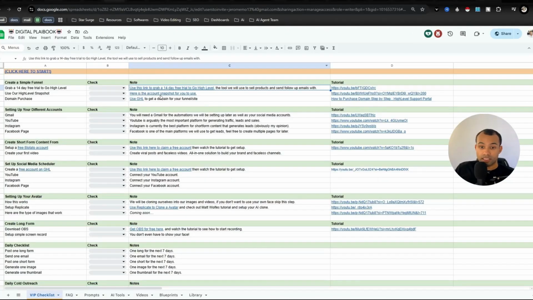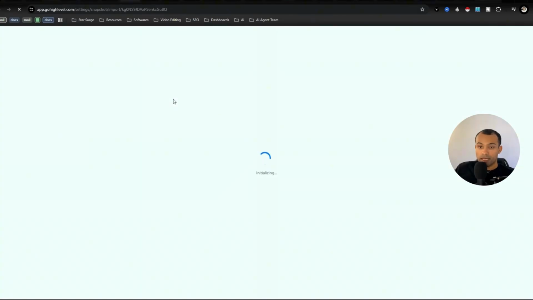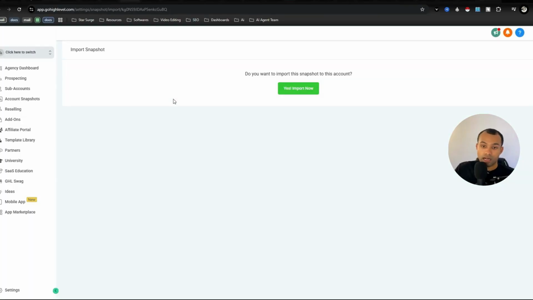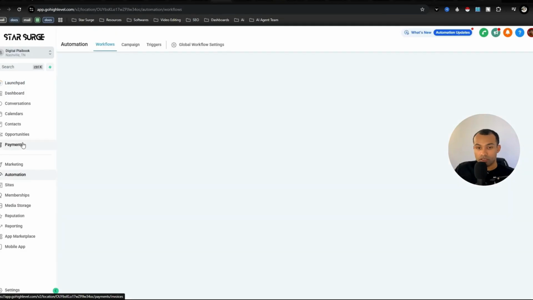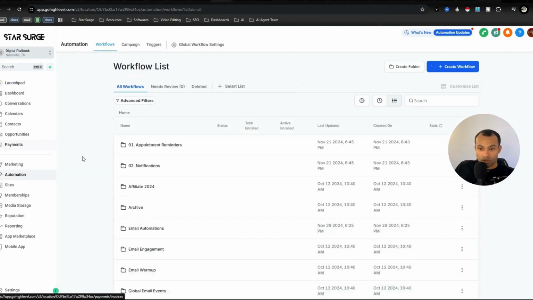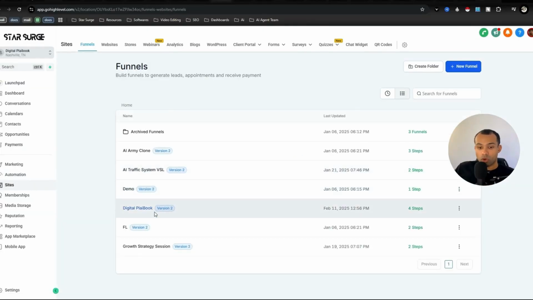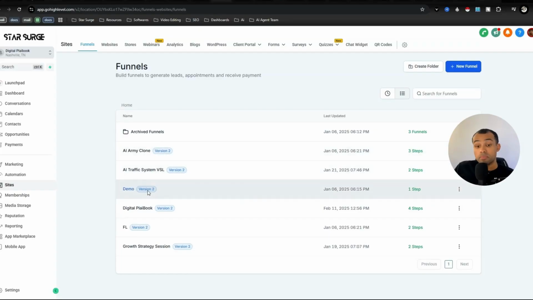So the next step inside the checklist would be for you to go ahead and import a snapshot. And basically what that is, just everything that I'm using inside of my sub account, you can import directly into yours. So once you go ahead and hit yes and import, that is going to import everything, and then you will have everything that I just mentioned. You'll have all these automations, you will have all these funnels, but I'm going to be walking you through the ones that you guys really need to be using, because some of these are more specific to me, just like my VSL and a calendar booking link right here.